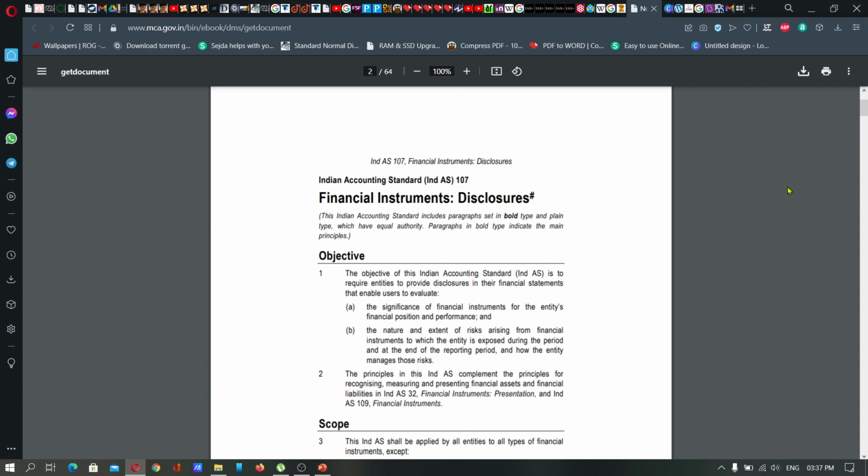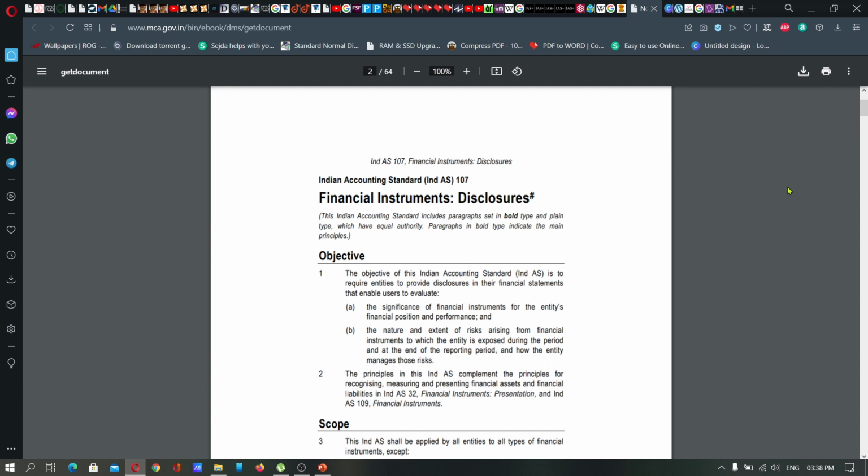This improves the confidence of the users, because users invest their money in the financial instruments of that concern only on the basis of the information provided by its financial statement. So, such a financial statement should provide transparent information about financial instruments such as debentures, shares, and promissory notes. The statement should provide what risk is associated with those instruments, and what possibilities of risk will be faced in the future with regard to that particular instrument.